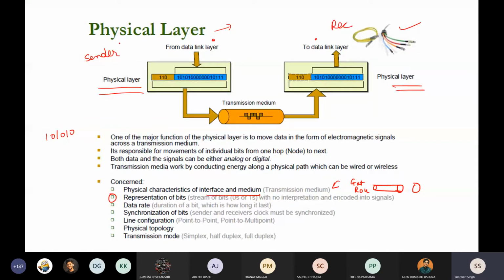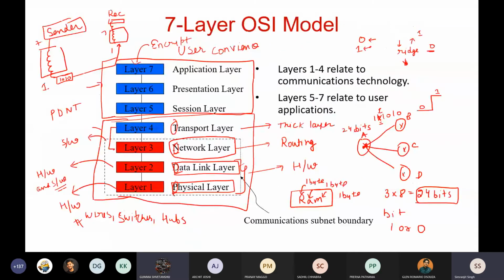It goes from 7 down to the physical layer, and from the physical layer it is transmitted by using a transmission medium, like a wire, a fiber optic, or any kind of transmission equipment, and it goes to the receiver. On the receiver it starts from the physical layer, so it must be 1 to 7.